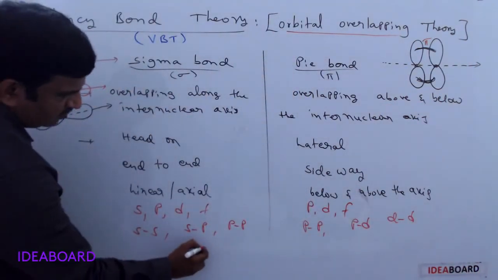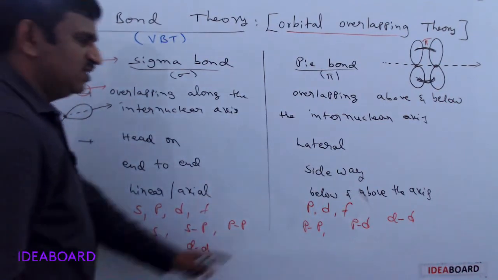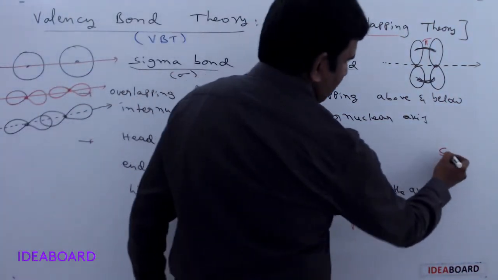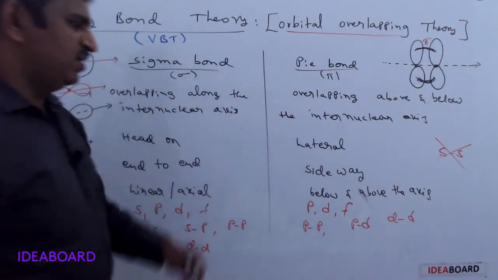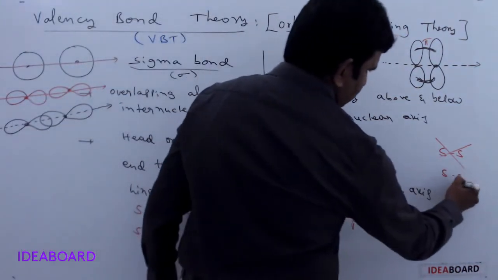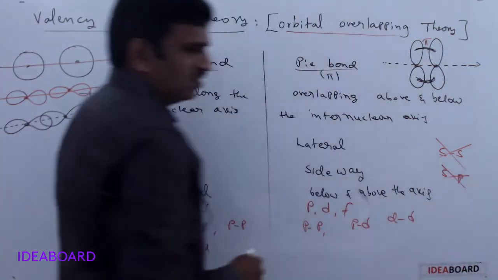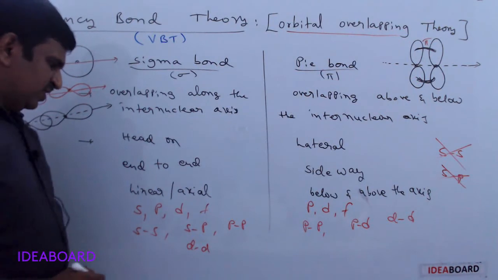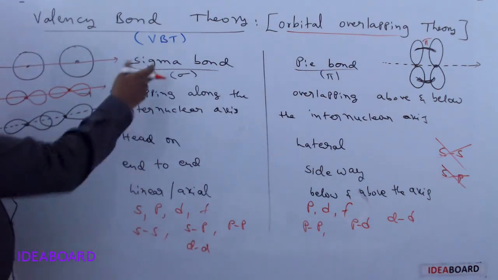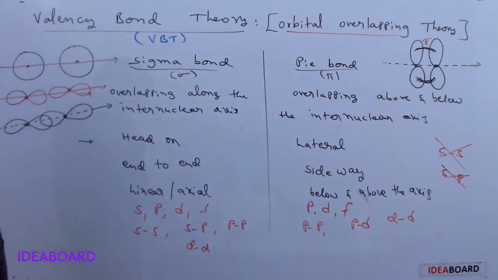Here dd overlapping is also possible, but ss and sp overlapping are absent. Please remember, pi bonds are not formed by ss and sp overlappings. So ss and sp overlappings always form sigma bonds.